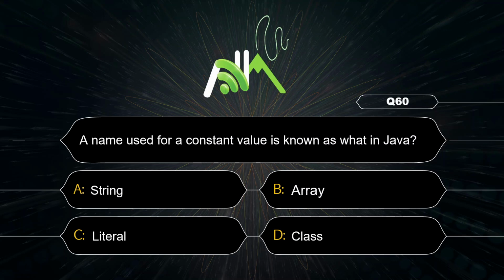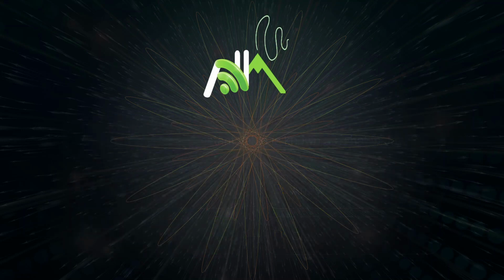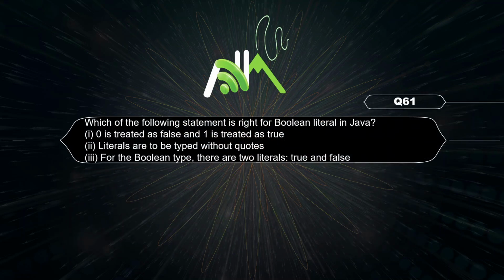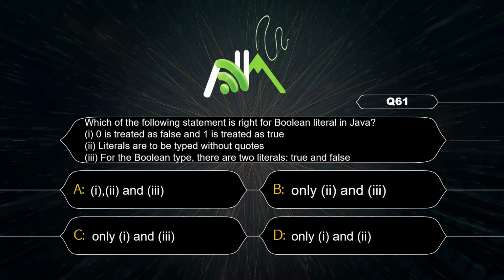Name used for constant value, that is literal. The following statement is right for boolean literal in Java: 0 is treated as false and 1 is treated as true. In C language, boolean was associated with numbers. In Java, boolean is not associated with any number, so the first one is false. Literals are to be typed without quotes. Yes, true or false we have to type without quotes. For the boolean type, there are two literals, true and false, so second and third both are correct.